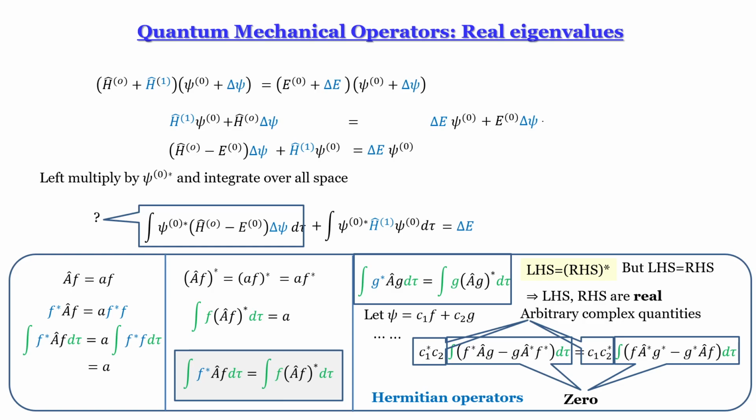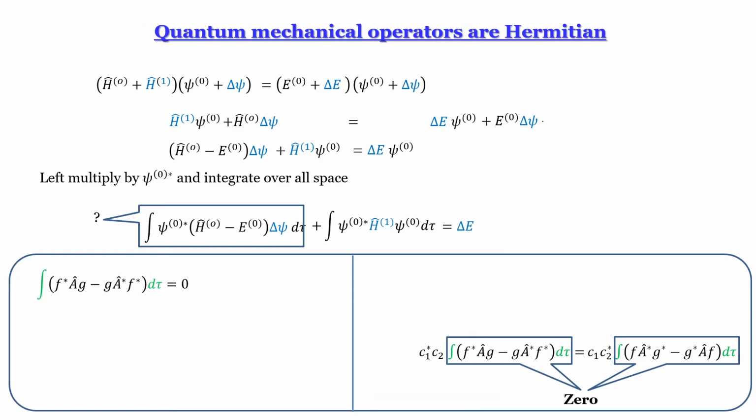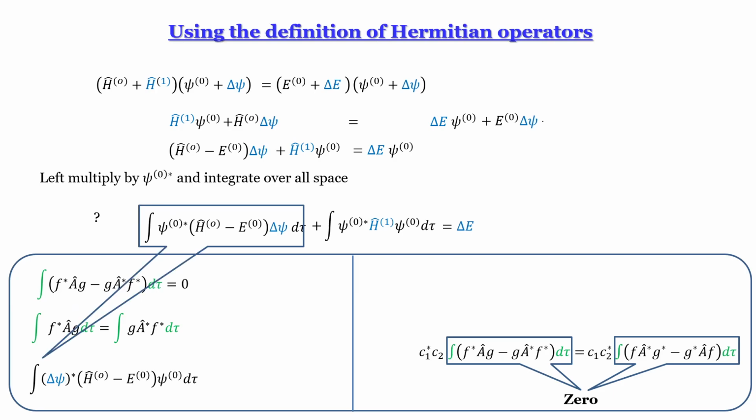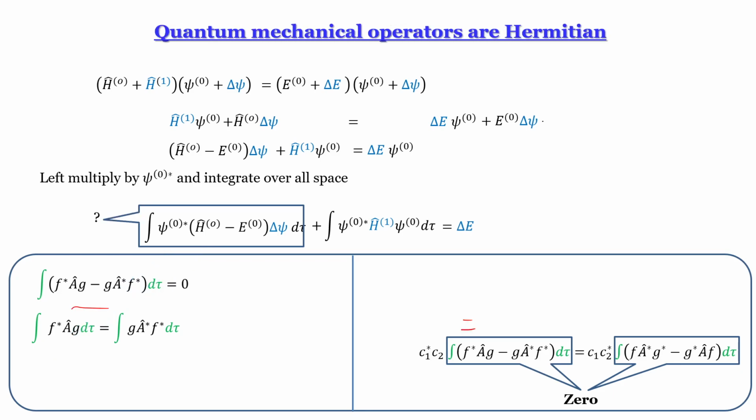Let me check on your slide. Can you go one step ahead? If I go one step ahead, it is something like that. From this part, we have solved this, and this thing equals 0. Then one back. This one: it is F star A hat G d tau, right?